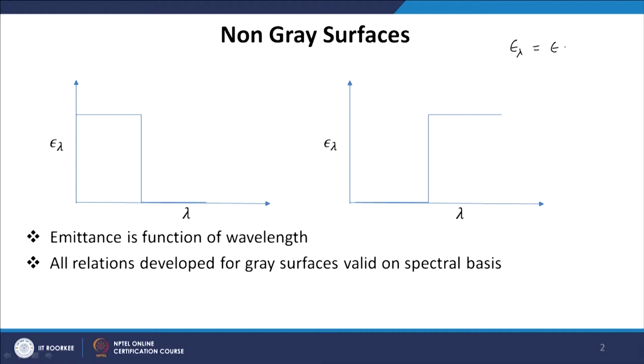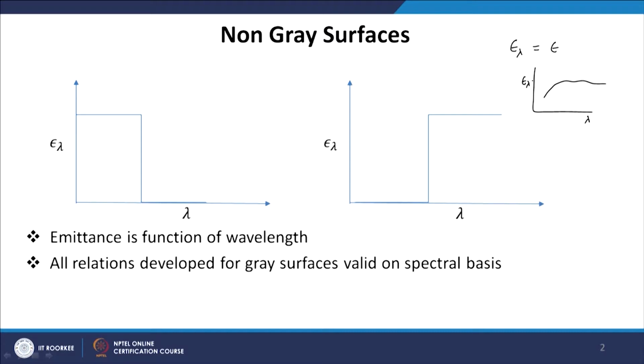What you see in this slide is basically an approximation of the emittance variation with wavelength. As we have seen in our lecture on properties of materials, the emittance may actually vary continuously over the wavelength.